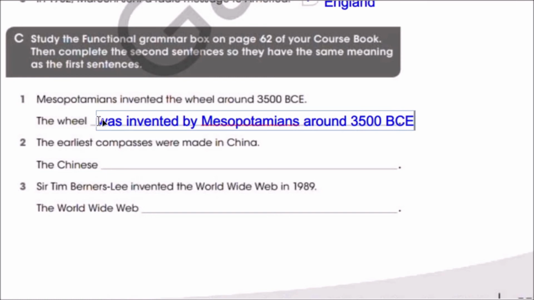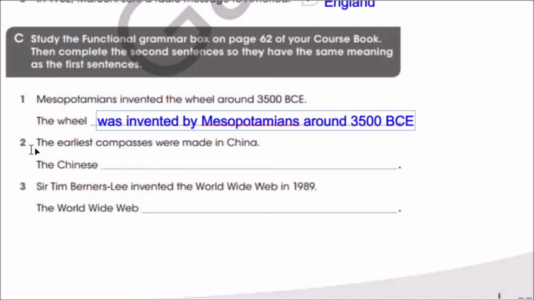Very good. So because the wheel is single, we use was, and it was in the past because the active sentence is in the past. So we say the wheel was invented by Mesopotamians around 3500 BCE. Number 2.